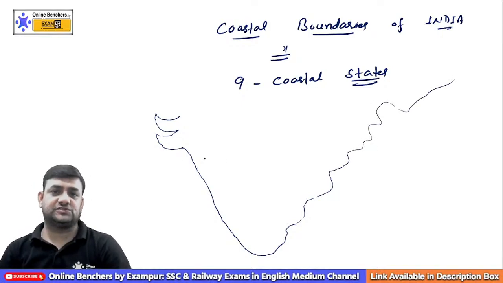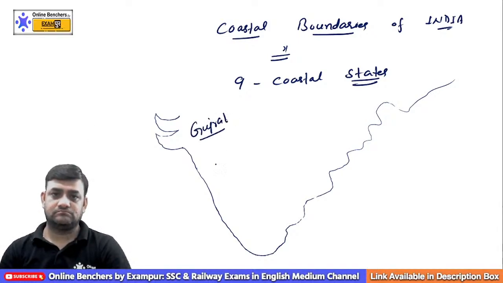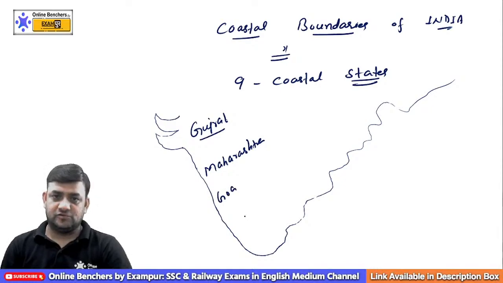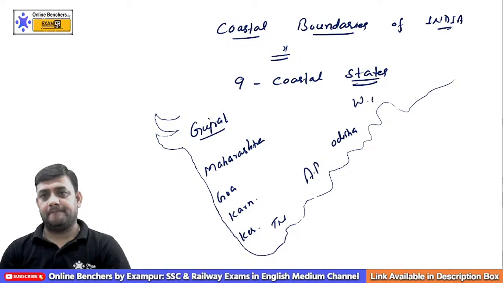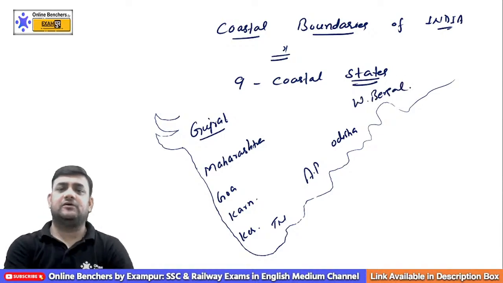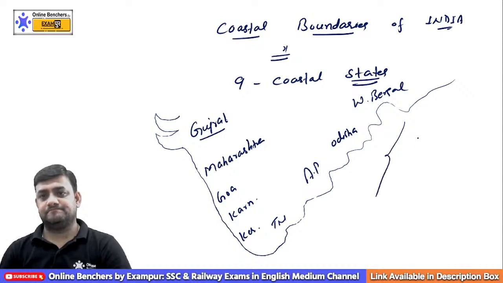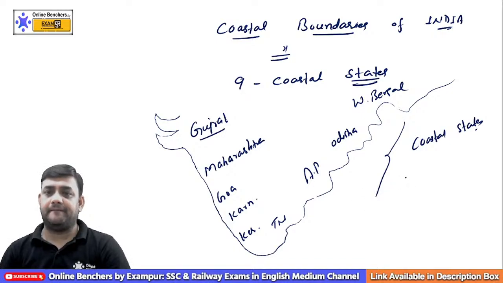This is the eastern coast. So we can simply say Gujarat, Maharashtra, Goa, Karnataka, Kerala, Tamil Nadu, Andhra Pradesh, Odisha, and West Bengal. So these all are the coastal states.